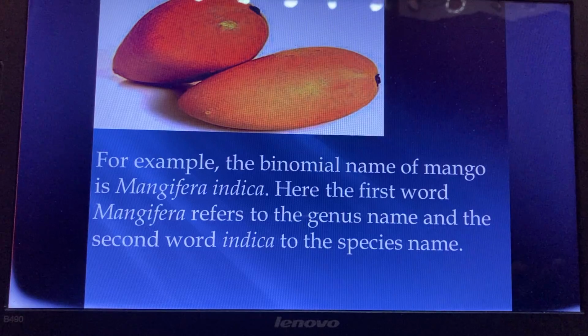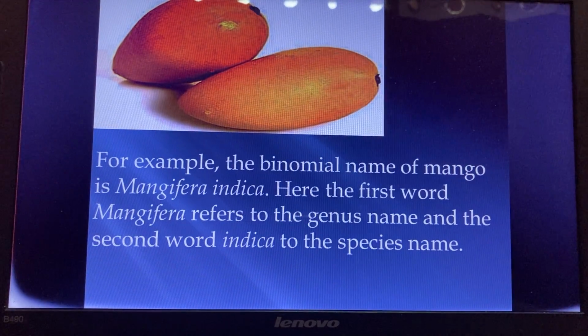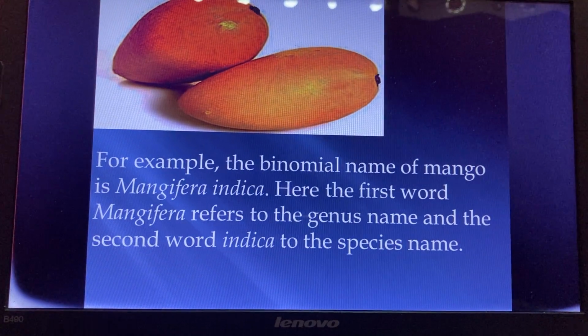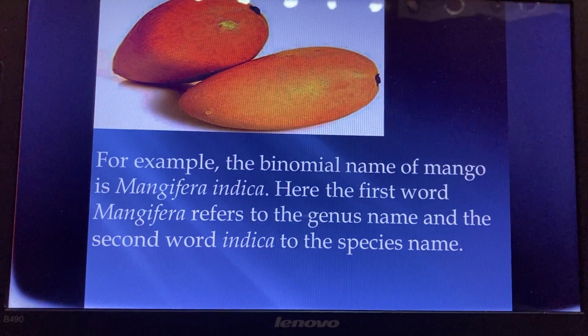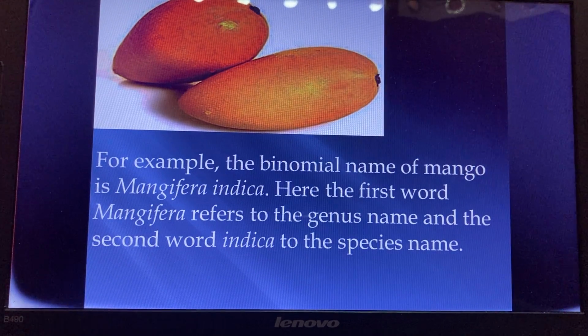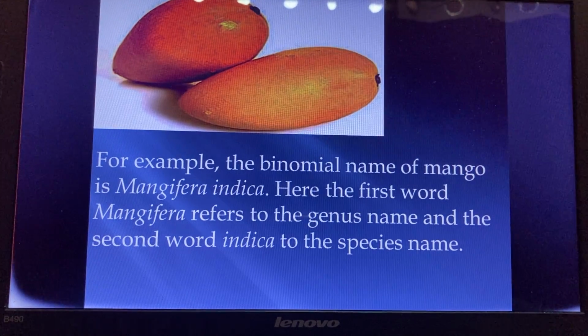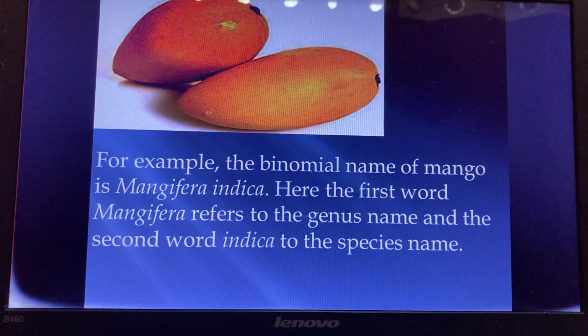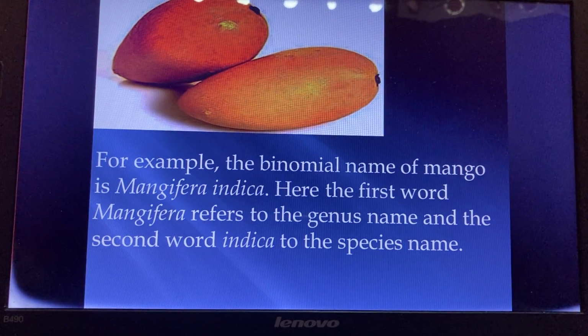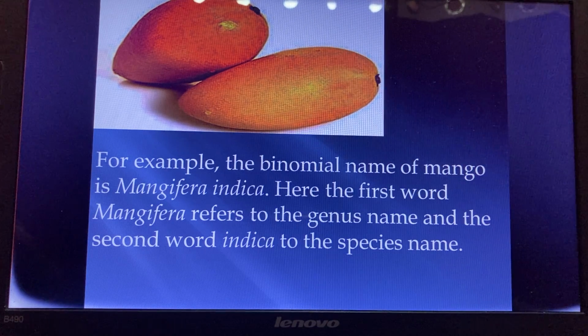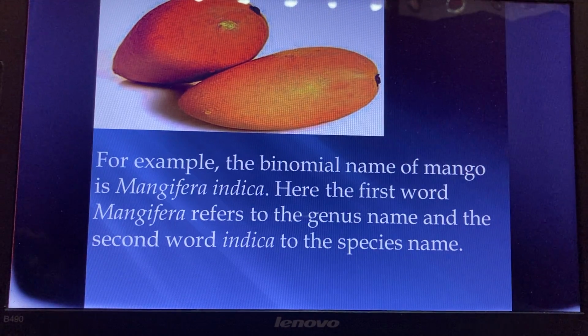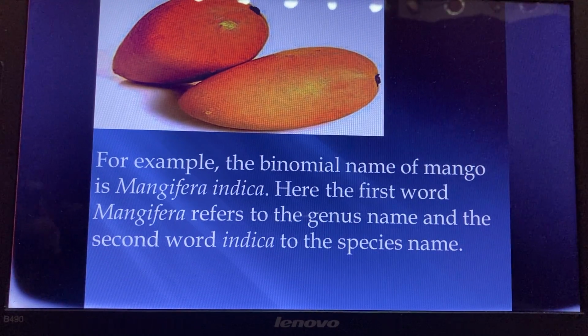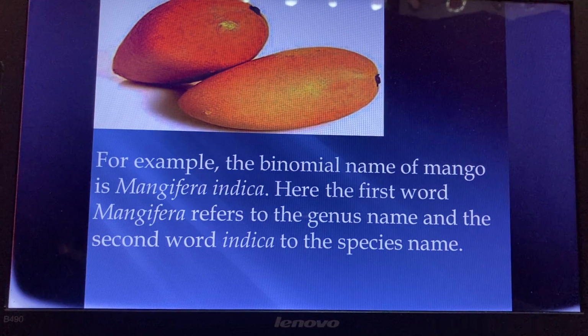So in these two names, one is the genus name. Mangifera is the genus and indica is the species name. Always the genus should start with a capital letter and the species should start with a small letter. These are norms of the ICBN, International Code of Botanical Nomenclature. Then it should be in italic font. If you are writing on paper or in a notebook, it should be underlined. The genus should be underlined and the species should be underlined.